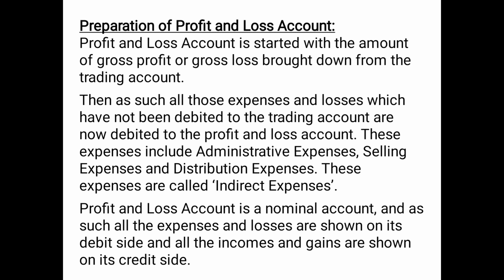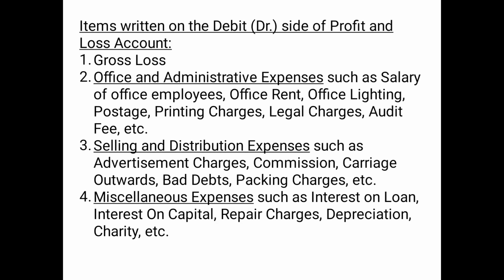So therefore all the expenses and losses will be debited or will be posted on the debit side of the profit and loss account, and all the incomes and gains will be shown on the credit side of the profit and loss account. Now the items which are to be written on the debit side of the profit and loss account. So the first item which will be written on the debit side of the profit and loss account will be the amount of gross loss, if any, brought down from the trading account.